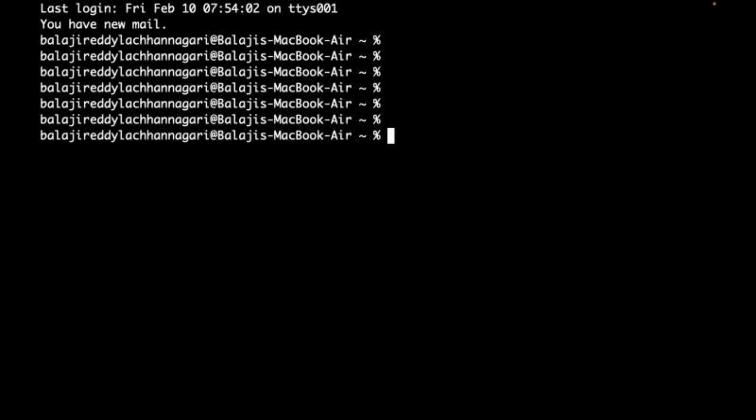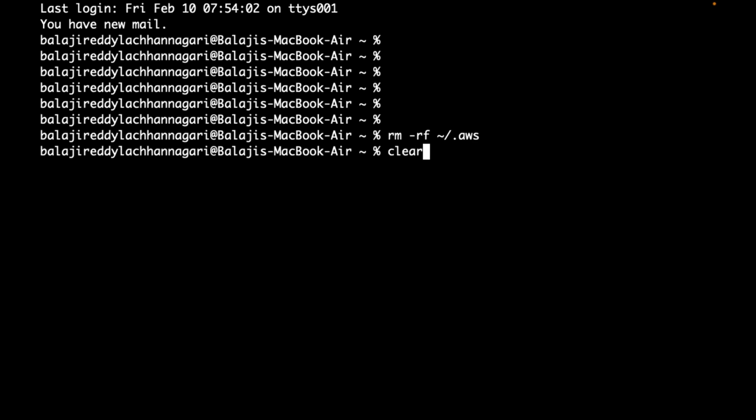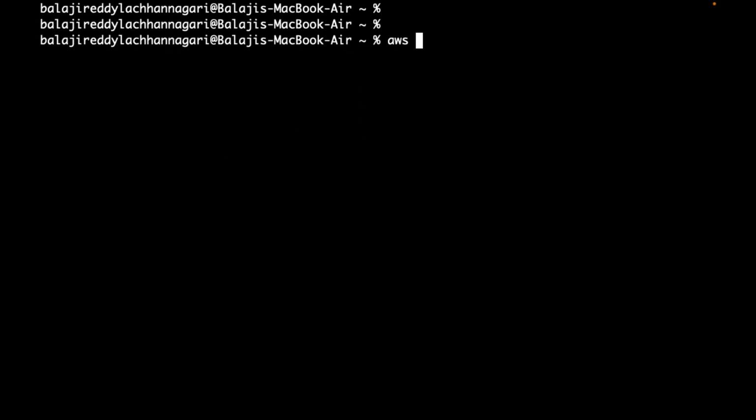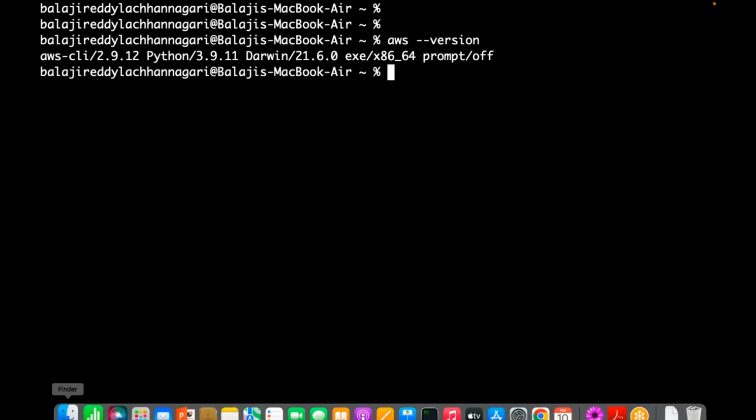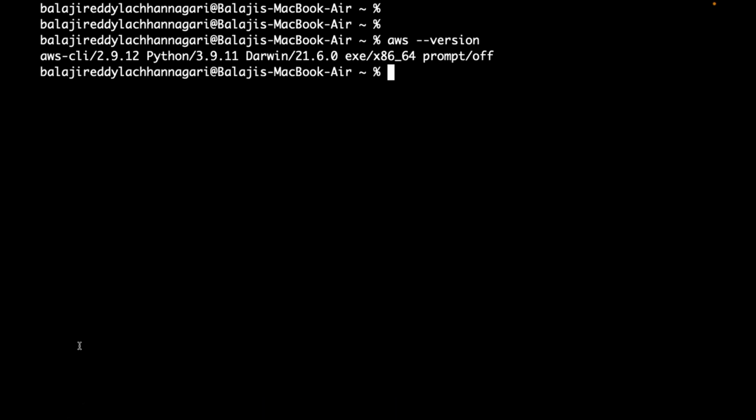But I already installed AWS CLI. You can see in my local laptop, this is my local command prompt only. If you are using Windows laptops or desktops, you have your own CMD, that is command prompt. If you go to the start button here, you see some CMD option like command prompt or PowerShell. You can use PowerShell also, or you can use command prompt also. This is my command prompt, my local laptop. I already have AWS CLI.